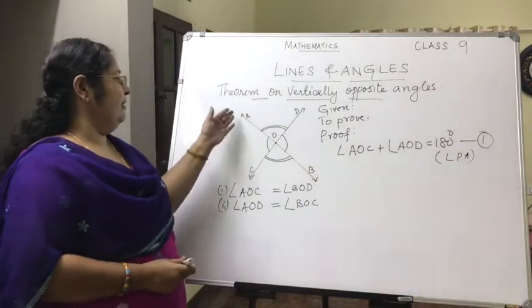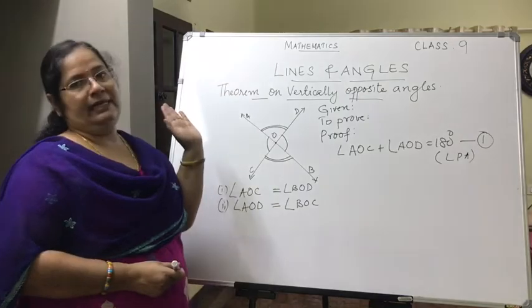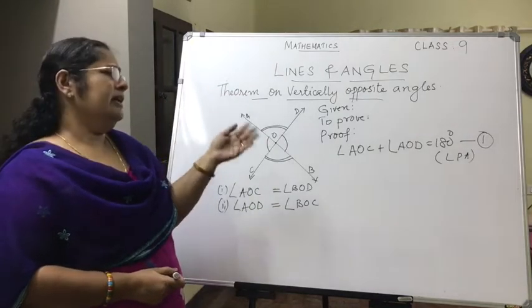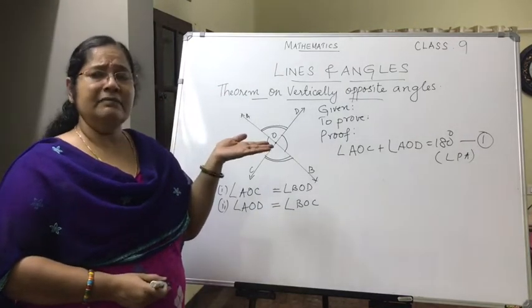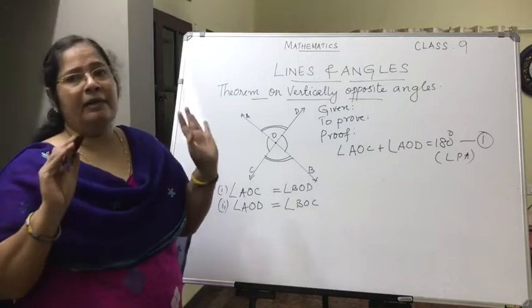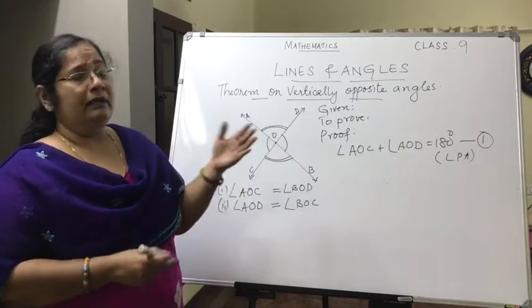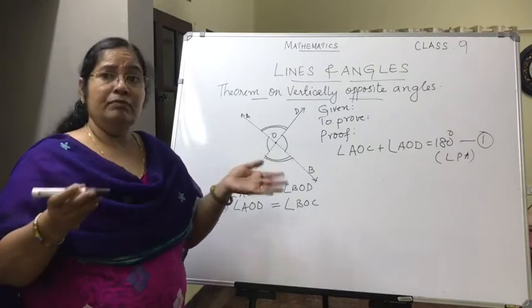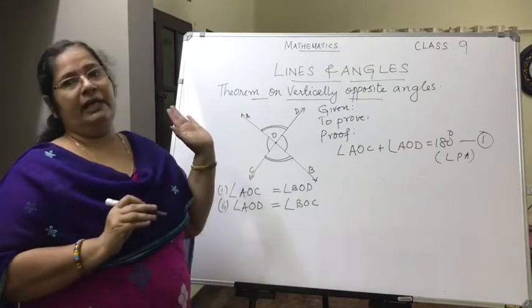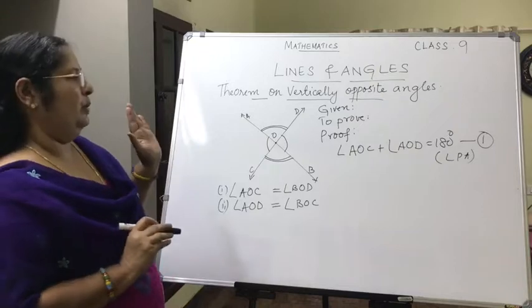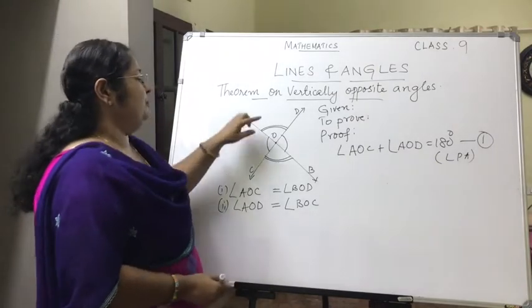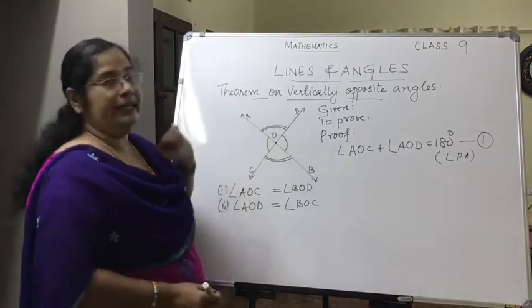Linear pair axiom: the ray OA stands on the line CD. So it's not needed that you write the full linear pair axiom. It's enough if you write "by linear pair axiom." If you want, you can write the axiom also, but if the axiom is too big, you can write "by linear pair axiom." That will do.